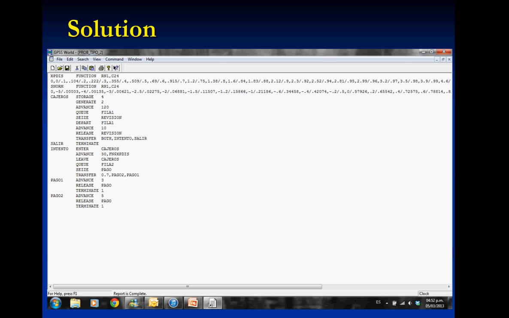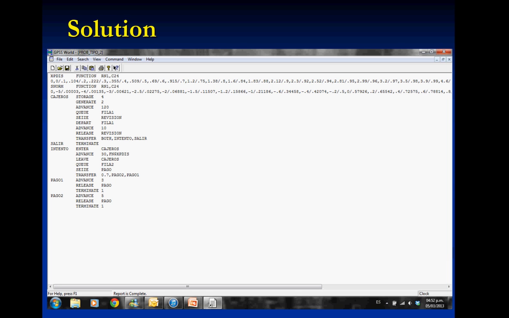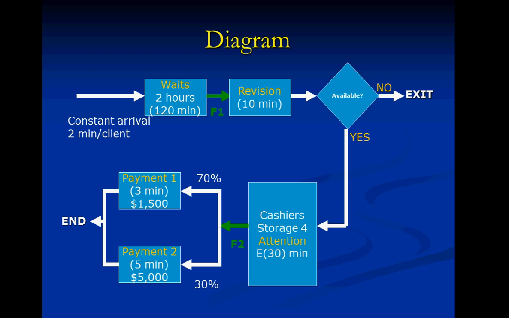Then after waiting these 2 hours, the facility opens, and then we start a queue I called fila 1. Then we seize revision, we depart fila 1, and then we advance for 10 minutes. This is the 10 minutes of this process right here. Then we release this revision and we transfer both to a line called intento, and if not, we go to salir. This in the process is this part right here.